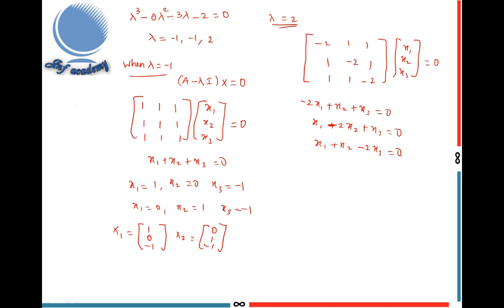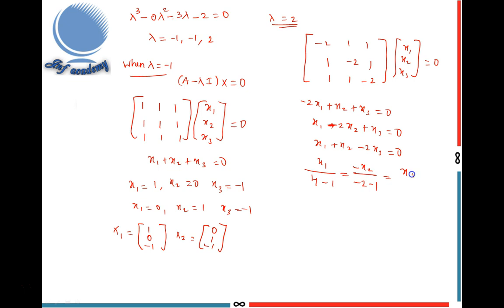Now, how to find the eigenvector? Consider two equations. Write x1 by deleting this column. We get minus 2 into minus 2, 4. Then put minus sign and multiply these two numbers, 1 into 1, 1: 4 minus 1. Next, for the second variable we put minus sign, minus x2 by deleting these two, minus 2, minus 1.